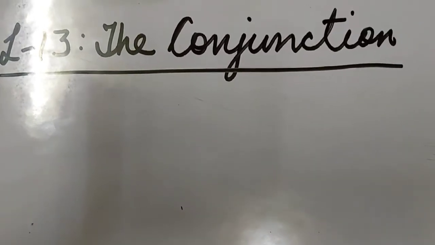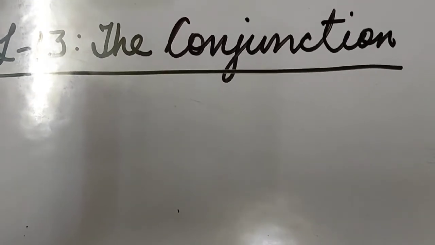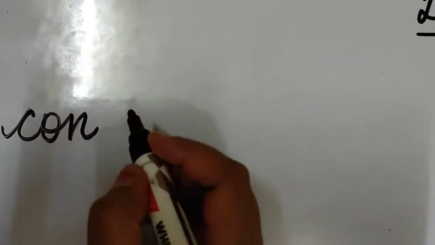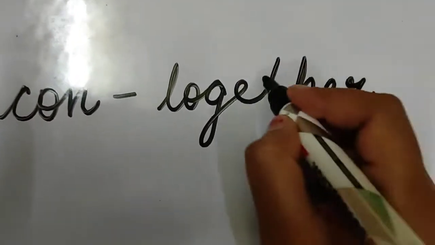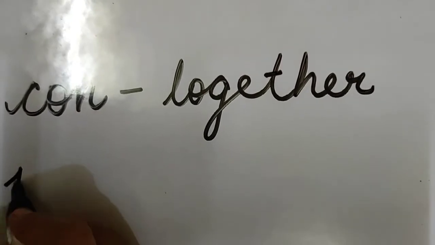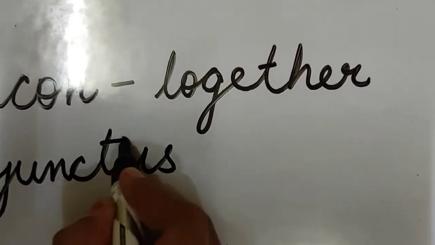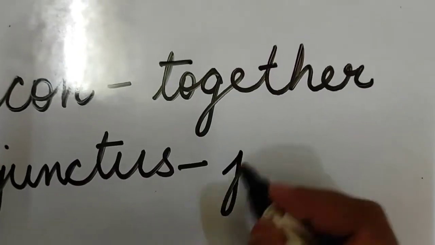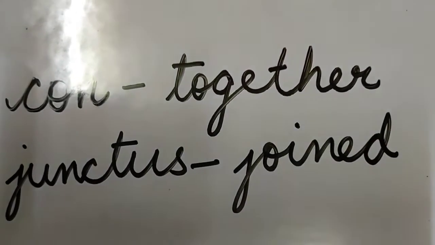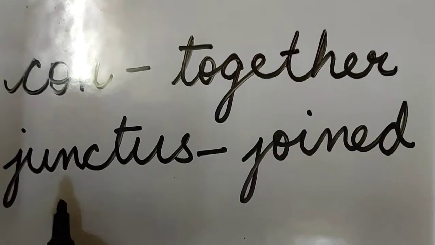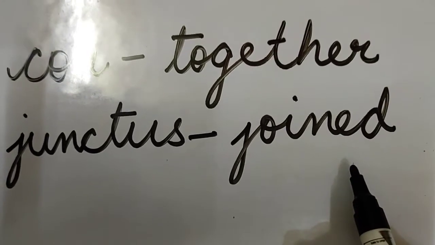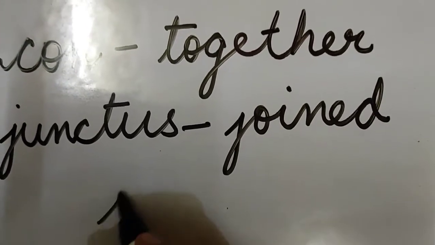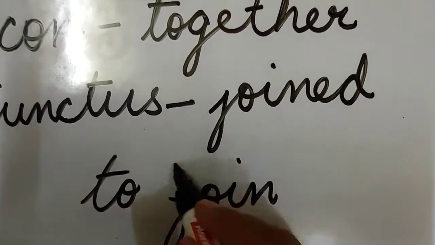Children, you can see this word conjunction. This word is derived from the Latin word con, C-O-N, con. It means together. And the other word is junctus. It means joined. Con means together and junctus means joined. So what do you mean by conjunction? Conjunction means to join together.